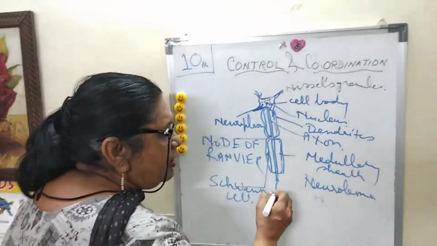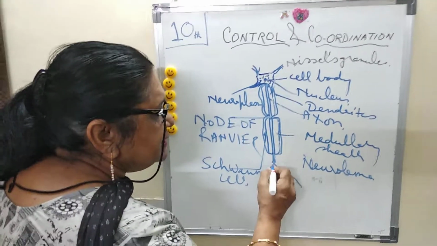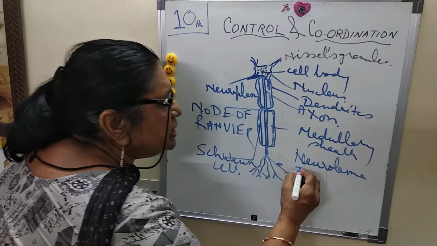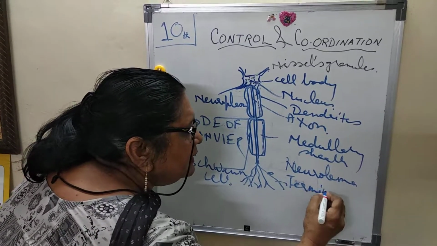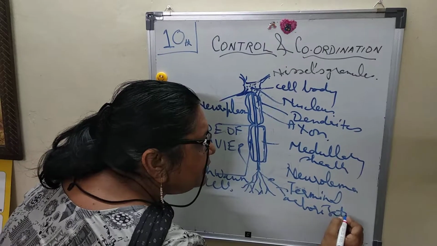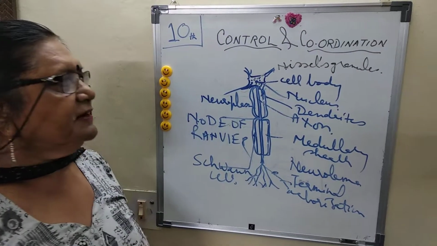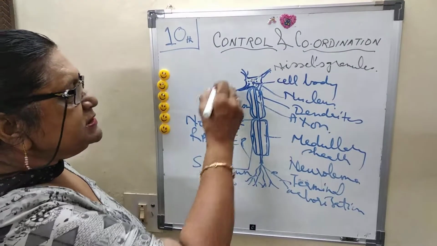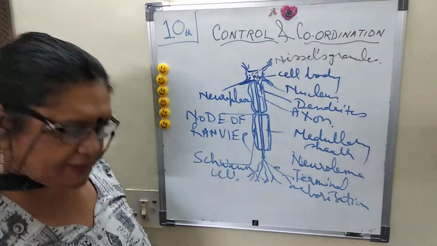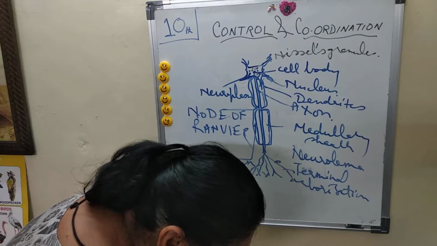Then the end of the axon has a special structure called terminal arborization. So the neuron is the longest cell, and it plays an important role for your body.